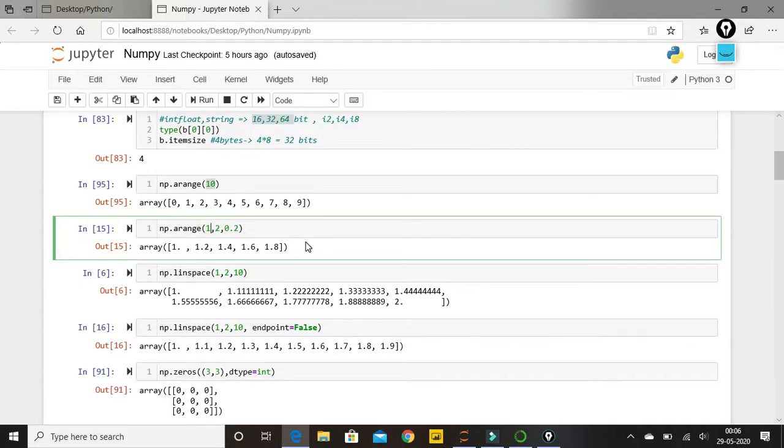now moving on, we have seen about a range. So a range does not take floating, but we have seen how a range can work on floating values as well. If we give this in a range, it will throw error saying that it will only accept integer values. Okay,